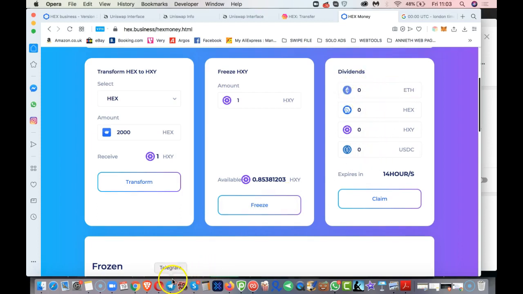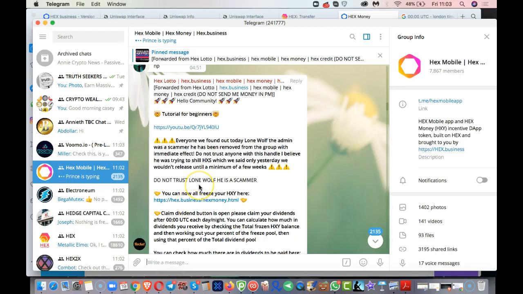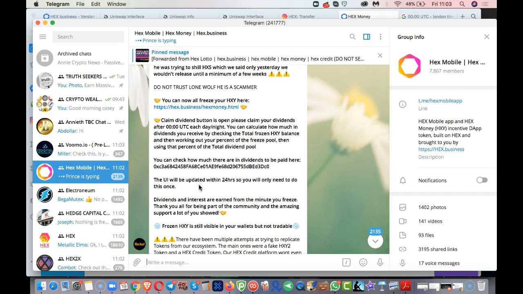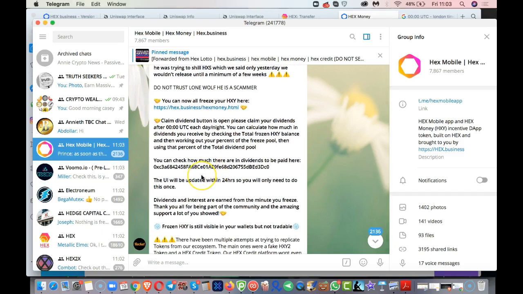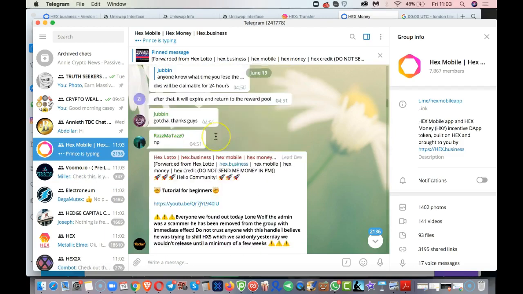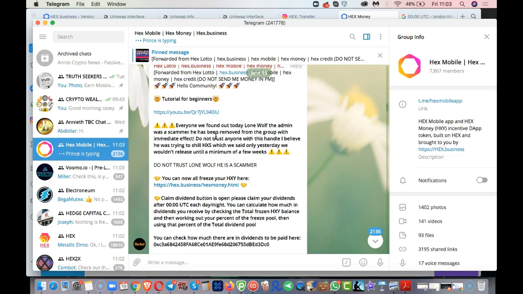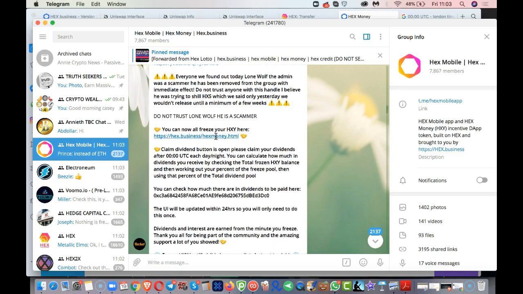But let's go over to the X Mobile chat. From the chat, payments, where is it? Let me just read through this entire thing because I think there's some important notice here. This is a notification about one of the admins that they had on. It says, everyone, we found out today Lone Wolf, the admin, was a scammer. He has been removed from the group with immediate effect. Do not trust anyone with this handle.